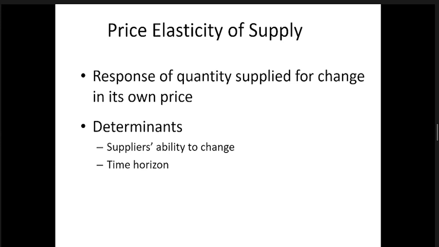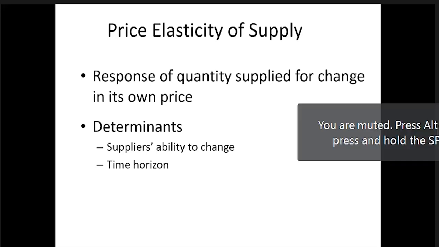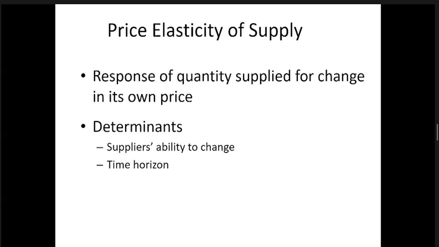Those who are traveling from Ambalangoda, you may have seen that there is a lot of banana. Why are people cultivating banana there instead of rice or paddy? People got to know that banana prices are much higher compared to paddy prices, so the profit will be high if you cultivate banana. So they changed. It was not within 1 day or 2 days. It may have taken 2 or 3 years for the change. So if the time horizon is bigger, we have elastic supply.